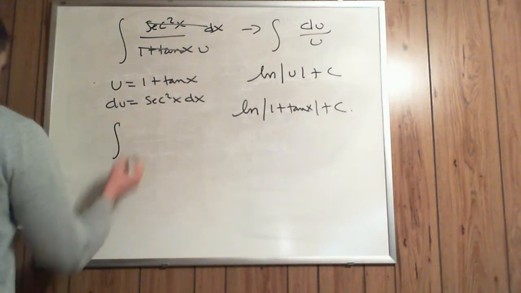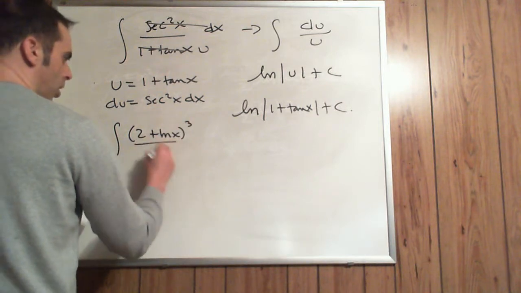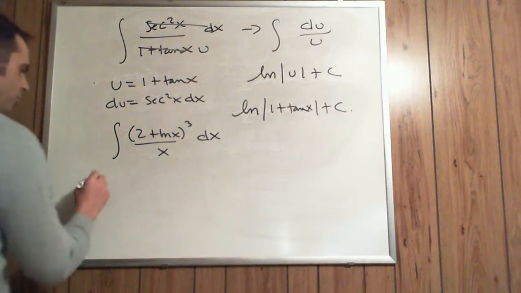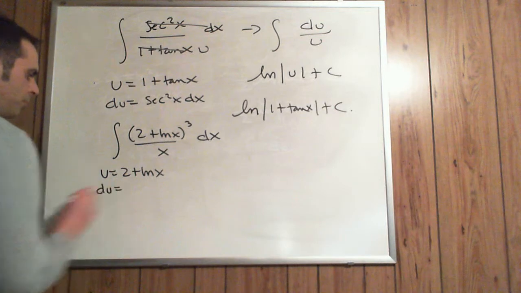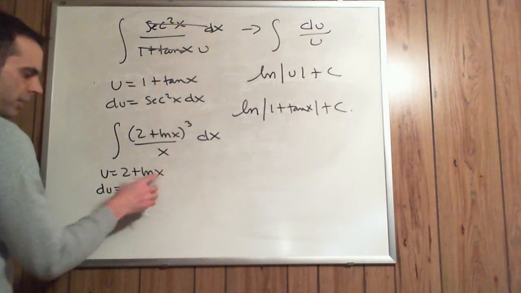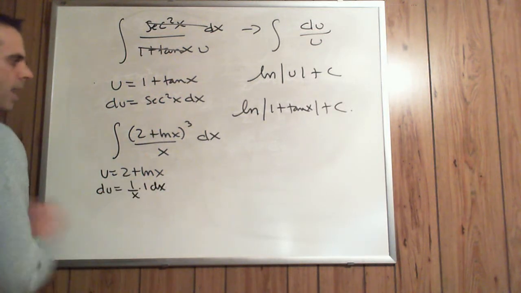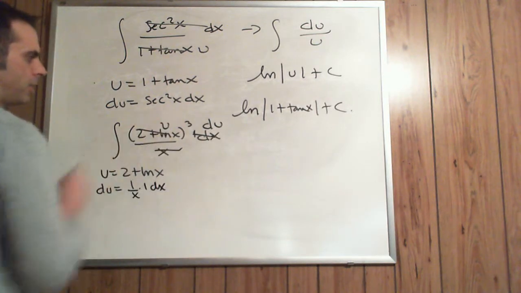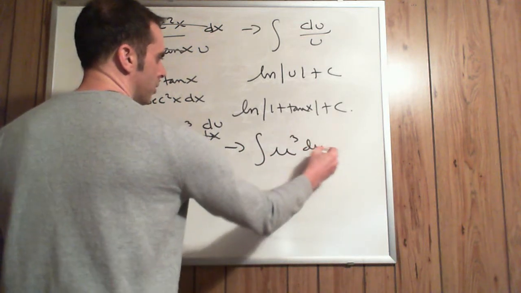Suppose we have the indefinite integral of 2 plus the ln of x cubed all over x dx. So here, if we choose u to be 2 plus the ln of x, du would be equal to, the derivative of 2 is 0, but the derivative of ln of x is 1 over x times 1 dx. And now I have that 1 over x dx to become the du, and this would be my u. So this would become then the indefinite integral of u cubed du.